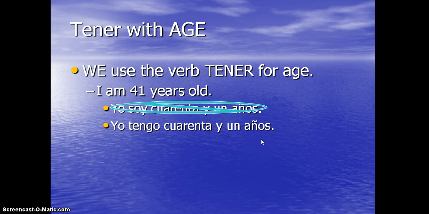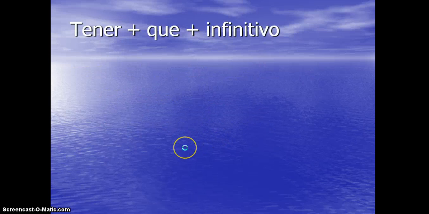And also, the last thing, this years old thing, okay, it doesn't translate out, because it says I have 41 years. It's not like I have 41 years old or I am 41 years old. So if you Google translate this out, you'll get like years, años, and viejo, which does not make sense at all. So in this case, yo tengo 41 años, I have 41 years.